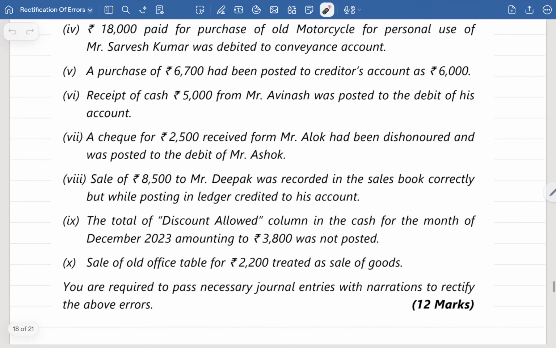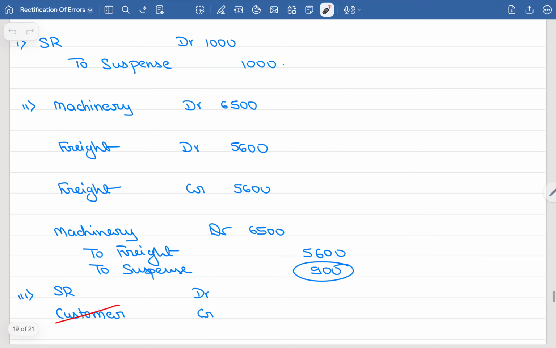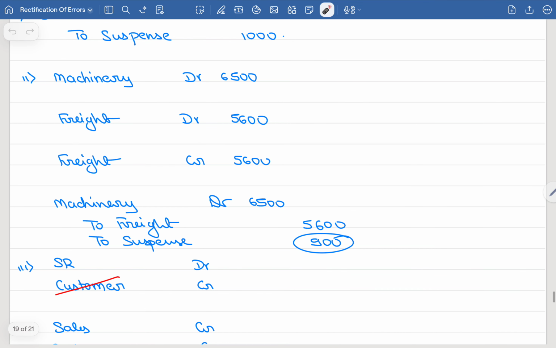So the entry will be like this. See, machinery account debit, this is the correct entry, 6500. What they have done? Freight account debit 5600. Amount is also important, careful. So we have to reverse this wrong journal entry, so freight account will be credited 5600. Now what is the rectification entry? Entry number 1 plus entry number 3. Entry number 1, machinery account debit 6500. Similarly entry number 3, freight account credit 5600.